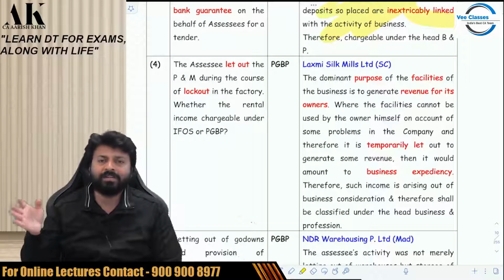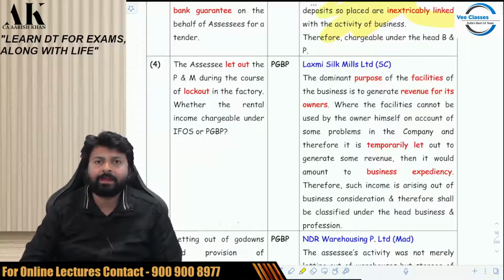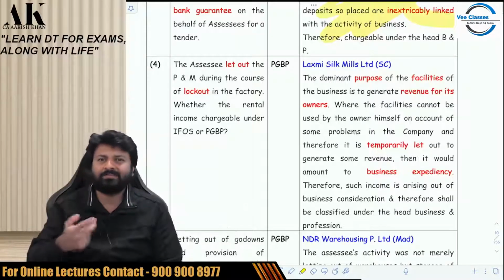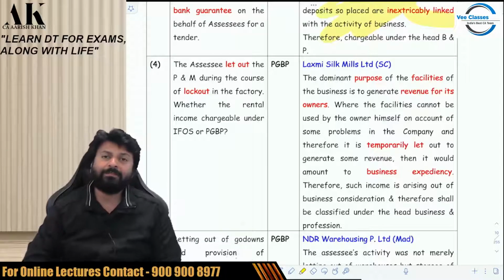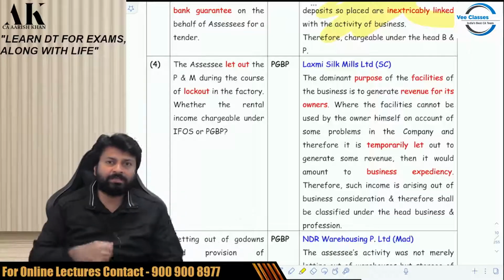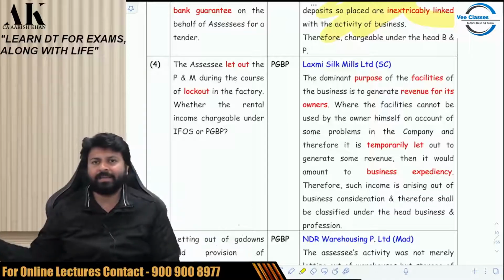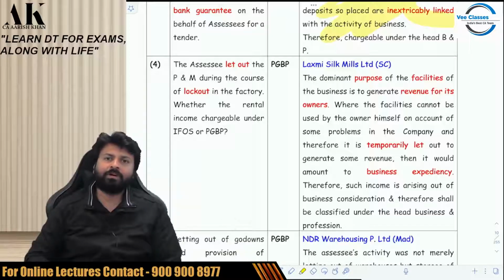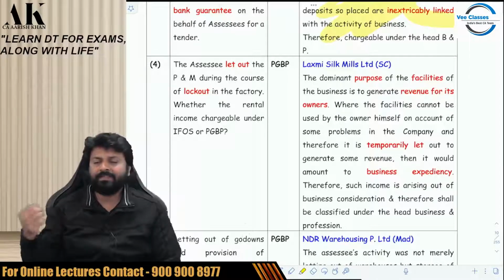I gave my plant, machinery, furniture on rent to someone for a temporary period, by applying my business mind, that at least I will get some money out of it. So I gave my facilities on rent to someone, and I earned some rental income out of it. So that at least that will cover my wear and tear of the machinery. Otherwise, if the machineries are kept like that, they will be stopped. They will not work. That is the reason I gave that plant, machinery, furniture on rent to someone for temporary period.